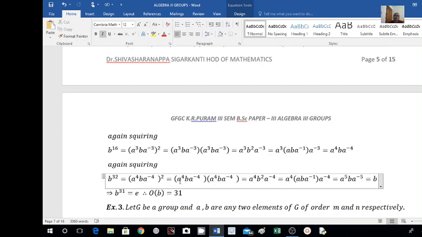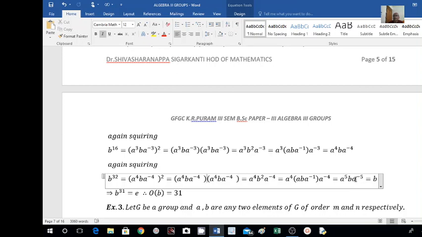So this element is equal to A to the power of 4 into B square into A raised to minus 4. A raised to 4 B square A raised to minus 4. Again substitute for this B square. B square is again AB A inverse. Now by associative law, A raised to 4 into A is A raised to 5, into B, A raised to minus 1 into A raised to minus 4 is equal to A to the power of minus 5. This is equal to B because here given that A to the power of 5 equal to E.